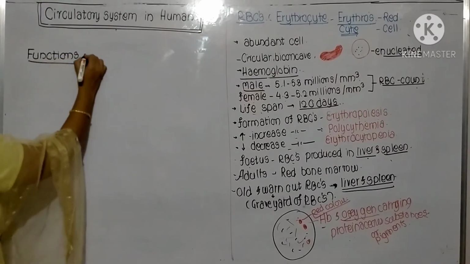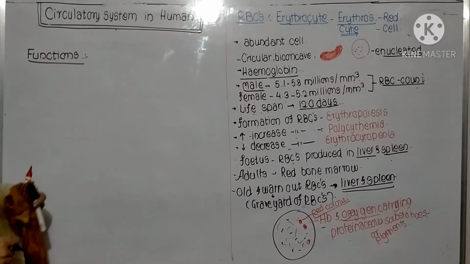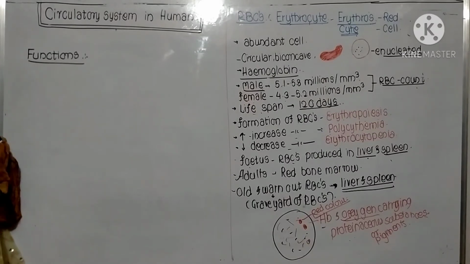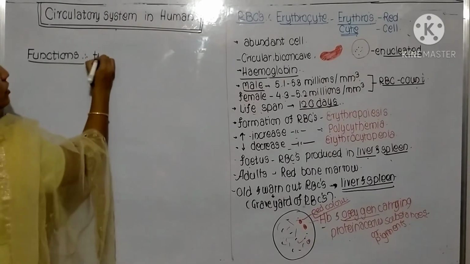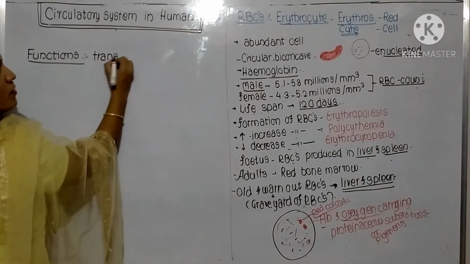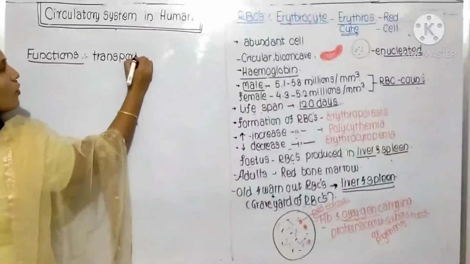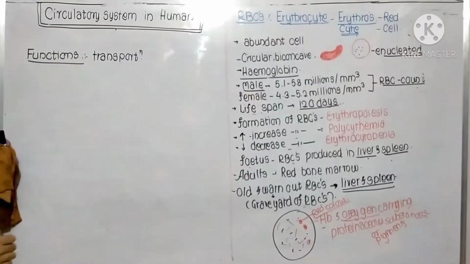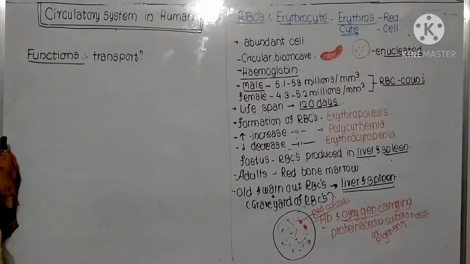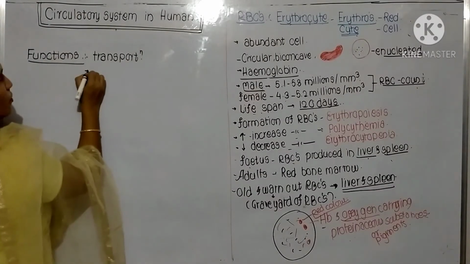In the starting I told you the functions of blood: transportation, homeostasis and protection. Now what are the functions of RBCs? First is transportation, for the transport of gases, means oxygen, respiratory gases. For that purpose it is important.